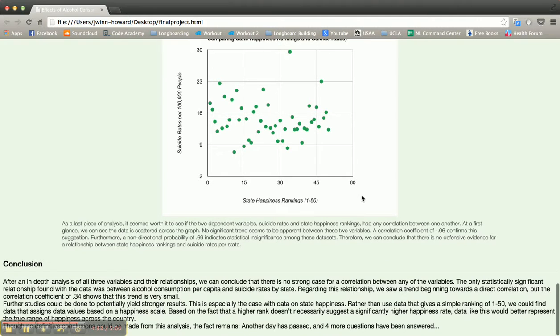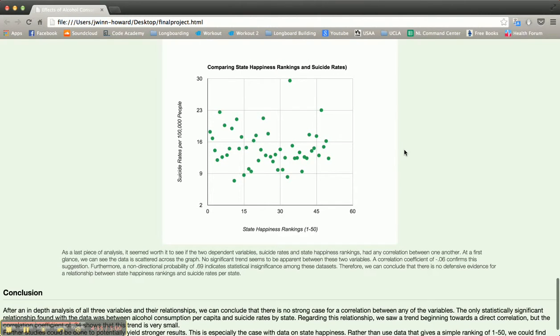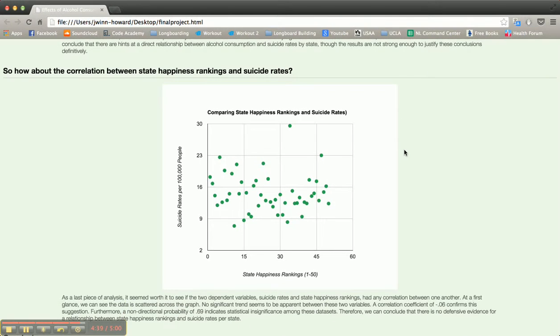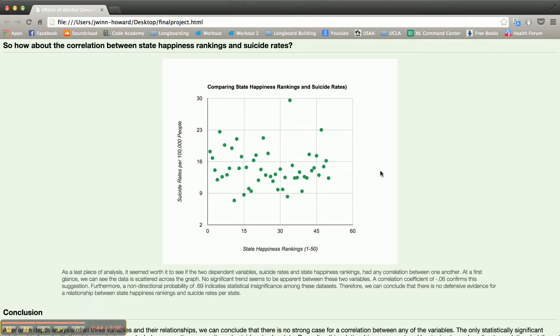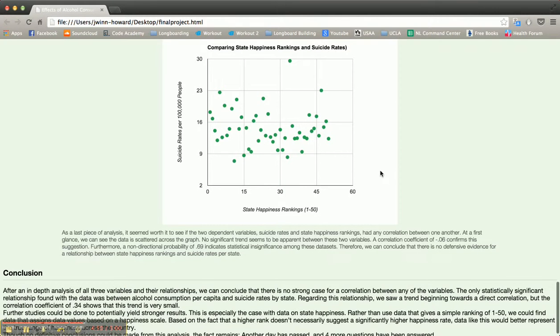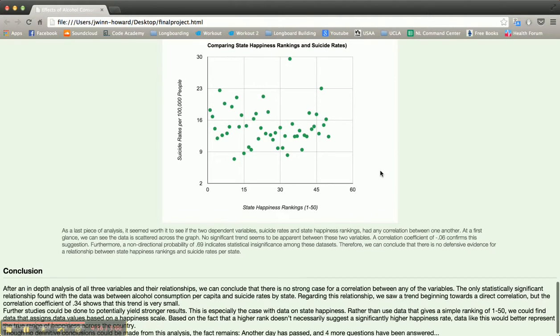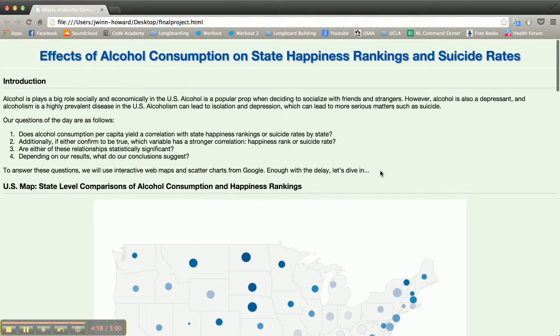But I did think it was very interesting, and I think down the line, in order to do maybe more productive analysis, instead of the state happiness rankings, we could find happiness information that uses a range of happiness rather than a ranking system that might eliminate some of the bias and the correlation coefficients. But overall, that's my project, and I hope you will read through it to see everything that